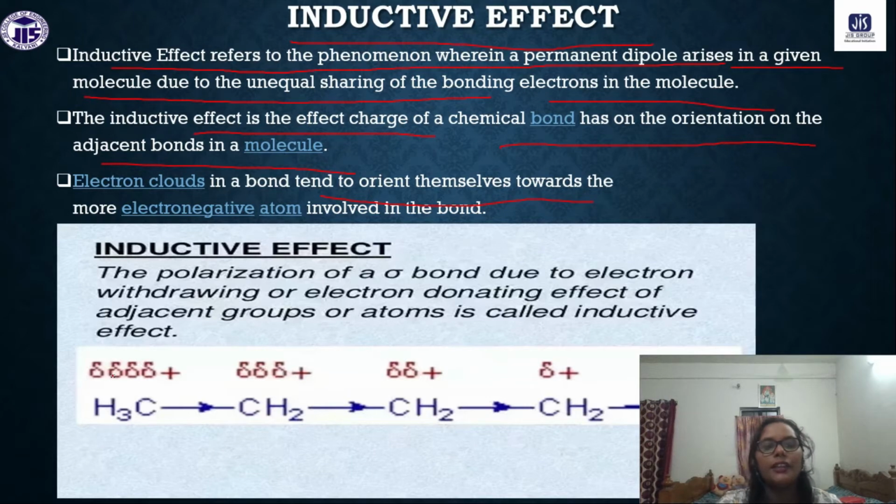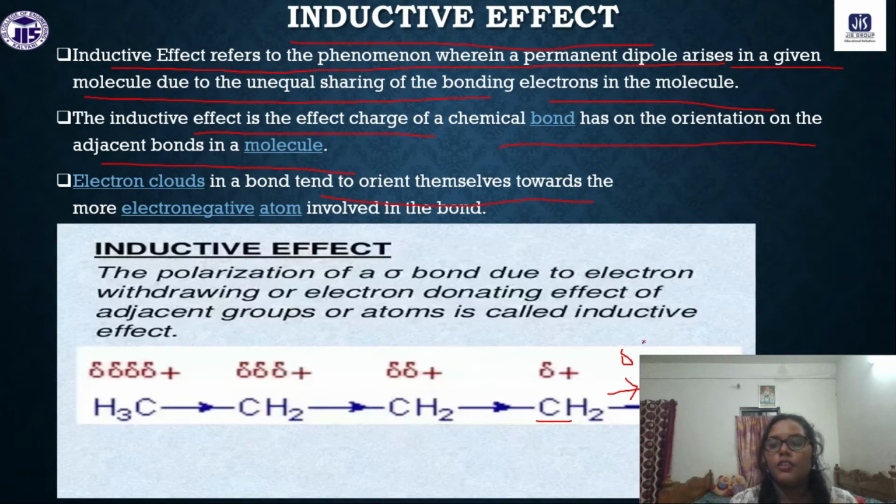You can see here that this CH2 is actually bonded with an electronegative atom, like a halogen, chlorine, oxygen, or nitrogen. So that chlorine, bromine, nitrogen or oxygen has higher electronegativity than the carbon atom, and it will pull the bonded electrons towards itself, so it becomes partially negatively charged.